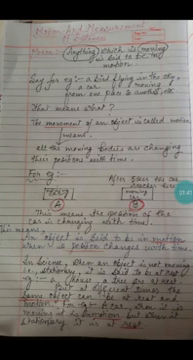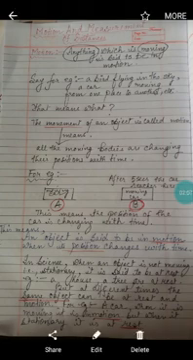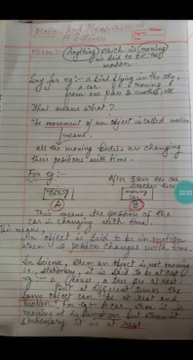Another very common example is a car moving from one place to another. Here we are talking about objects which are moving. That means the movement of an object is called motion. All moving bodies are changing their position with time.